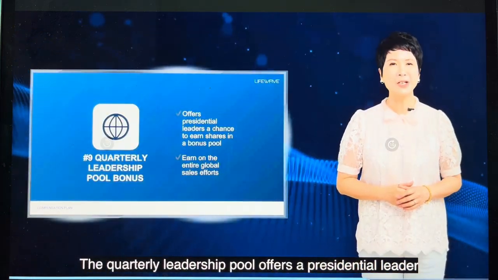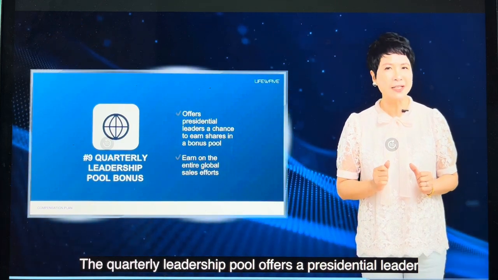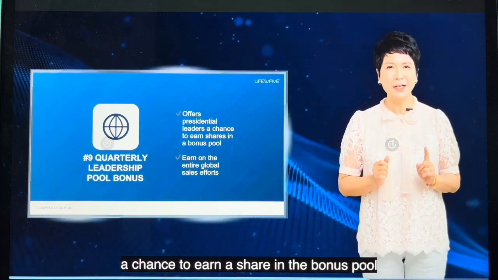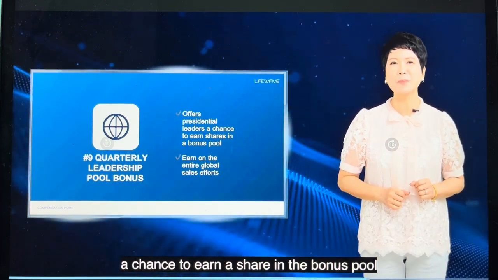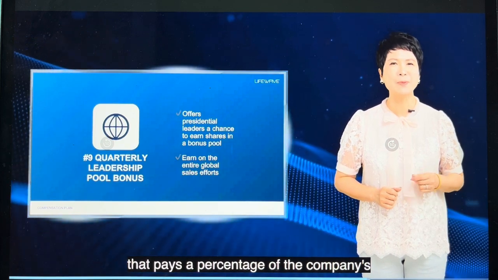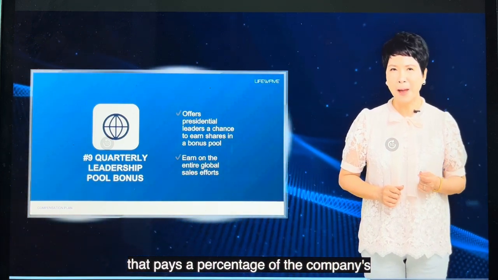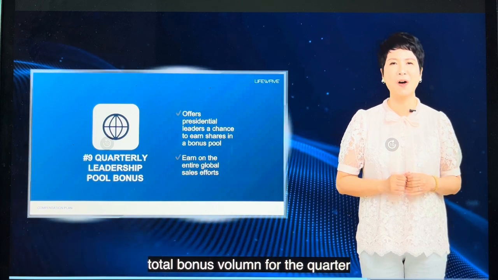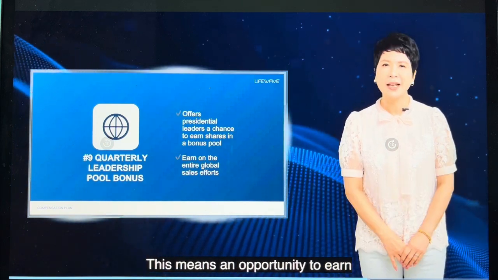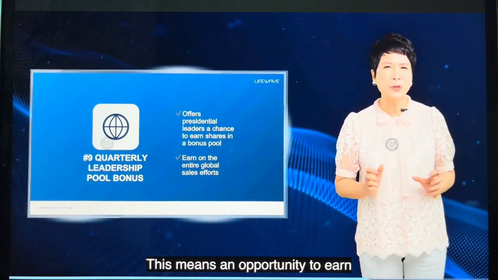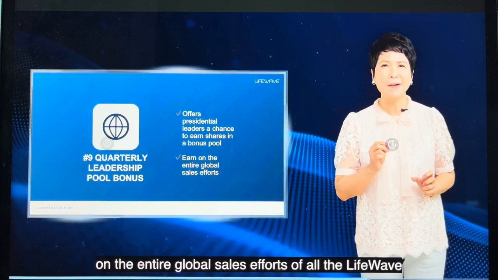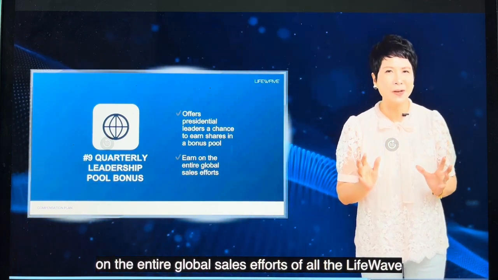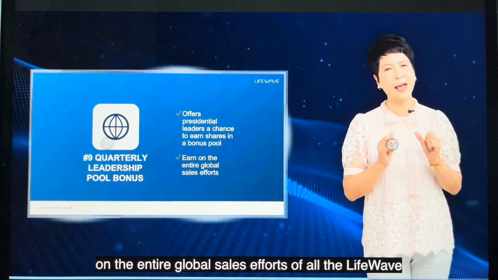The quarterly leadership pool offers a presidential leader a chance to earn a share in the bonus pool that pays a percentage of the company's total bonus volume for the quarter. This means an opportunity to earn on the entire global sales effort of all of Lifewave.